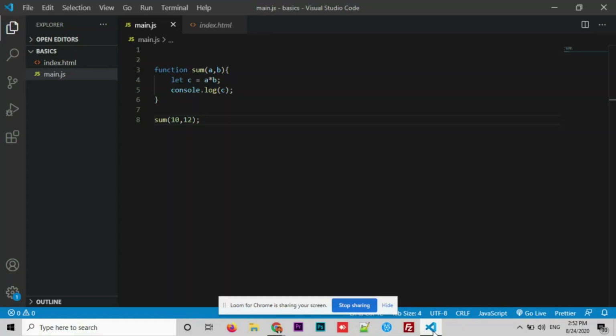Today I'm going to talk about another way of writing a function which was introduced with ES6. It is the arrow function. How to write an arrow function? Simply, an arrow function is a concise version of writing a function in JavaScript.